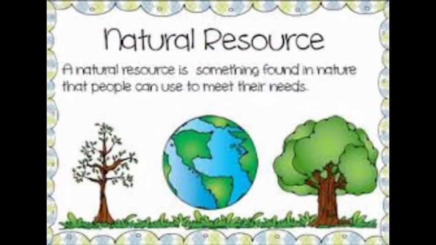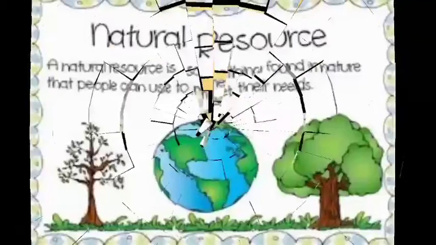Natural resources. A natural resource is something found in nature that people can use to meet their needs.